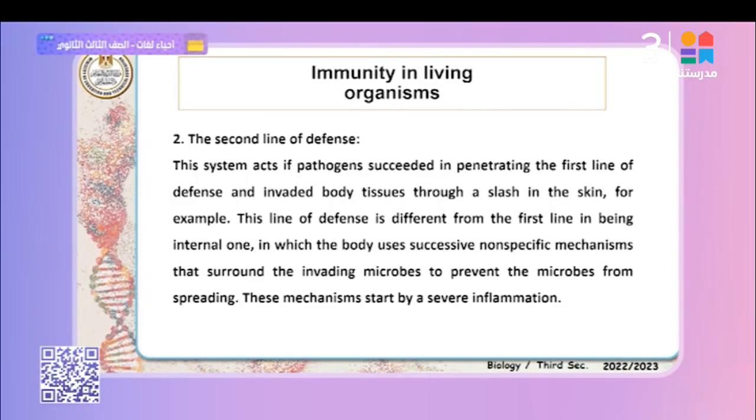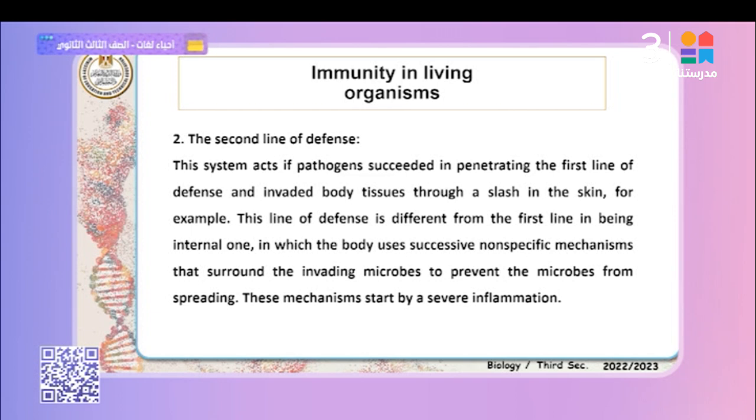The second line of defense is a group of internal systems with non-specific defense mechanisms against invading microbes and pathogens, preventing them from entering your body. It acts after severe inflammation. The system acts if the pathogens succeed in penetrating the first line of defense and invade body tissue, for example through a slash or a cut by a knife.